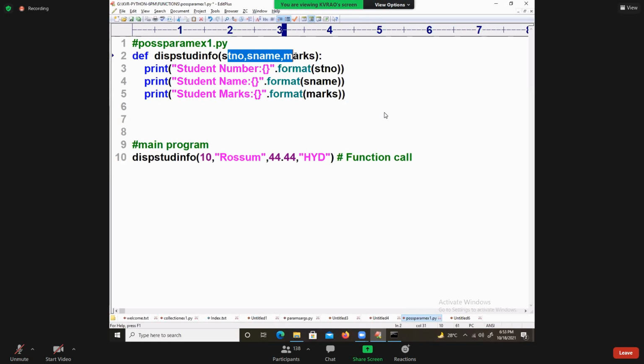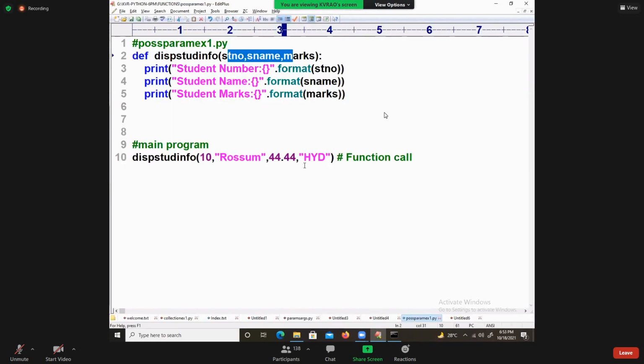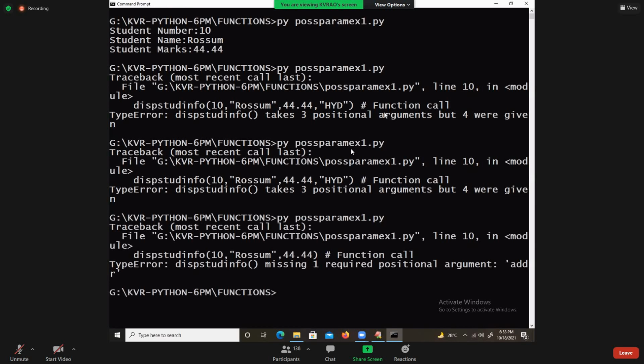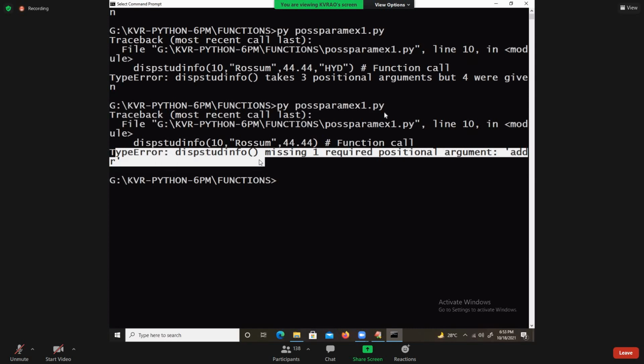Now if you take only this one, you get an error: student info missing one required positional argument, ADDR. It is not getting the value.